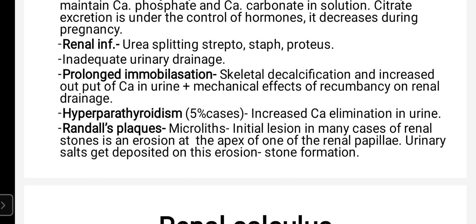Prolonged immobilization means, suppose a patient is paralyzed. Paralysis के patients में he is on the bed for prolonged time. The position of that patient is recumbency, that is recumbent position, lying down position. So that mechanical effect will affect the renal drainage, urine output will be affected.